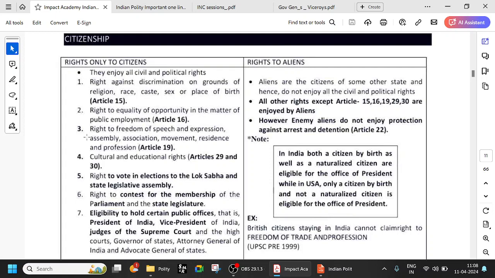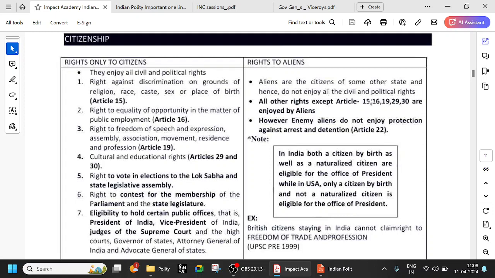I have assembly. I mean, 10 of us can come together and make any protest or anything. All these things are not available to foreigners. And Articles 29 and 30 are cultural and educational rights. They are regarding the language of the minorities, the culture of the minorities, etc. So they are foreigners, right? We cannot encourage their culture also. So they do not have such rights.